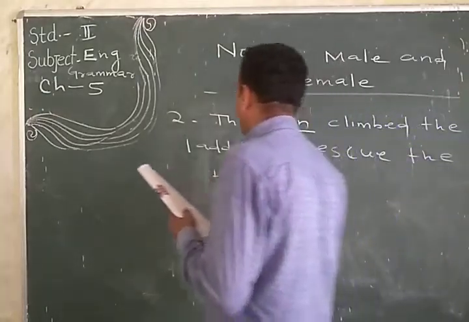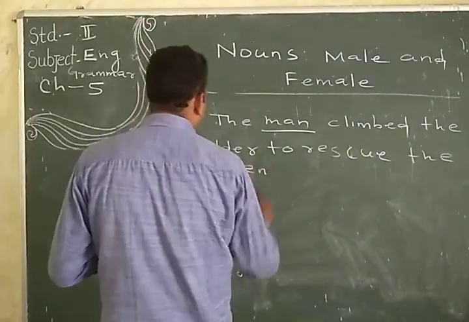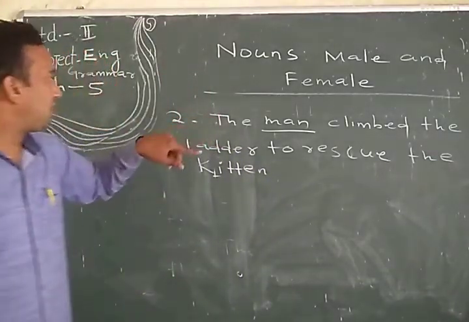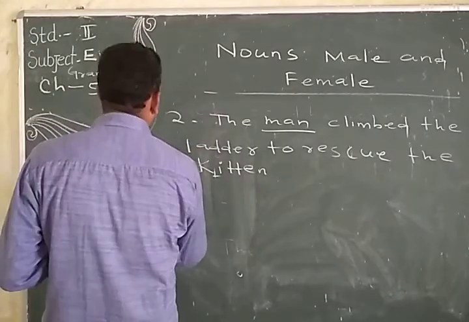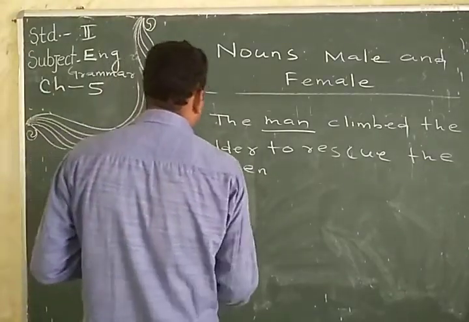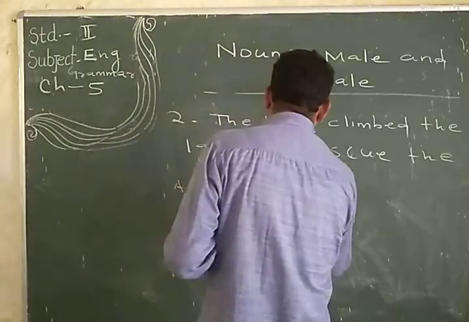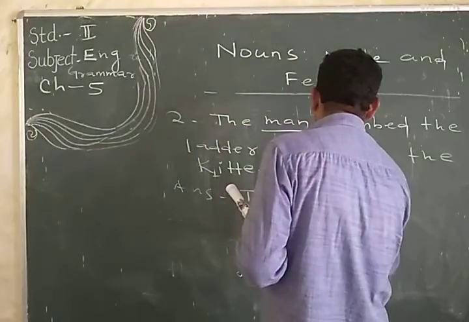Okay. Kitten is the female person. So here we have to write the correct word, the woman. Just you change man to woman.